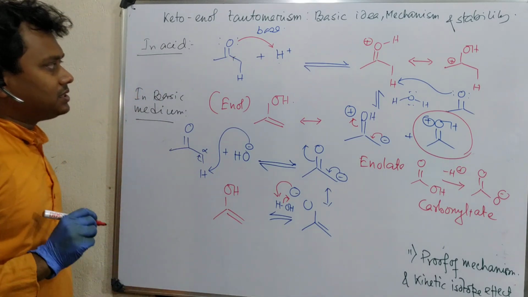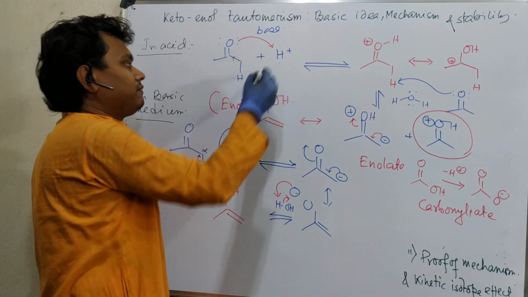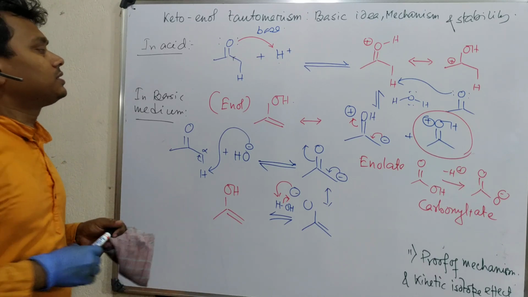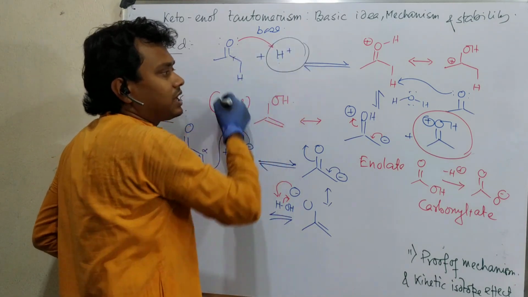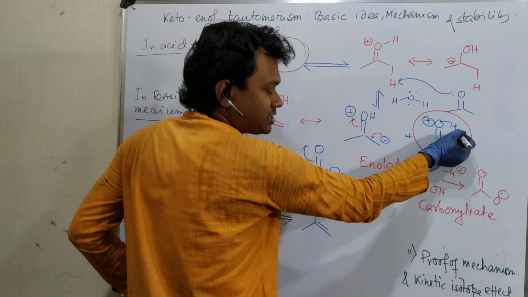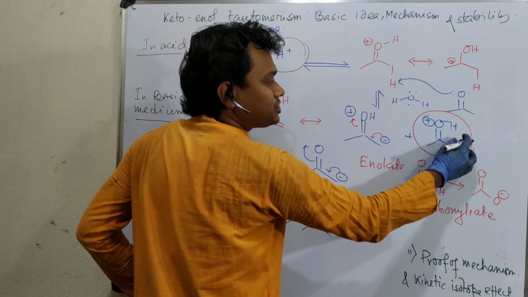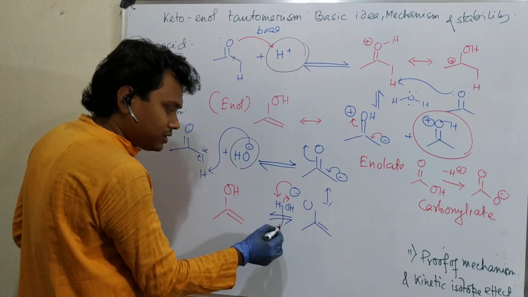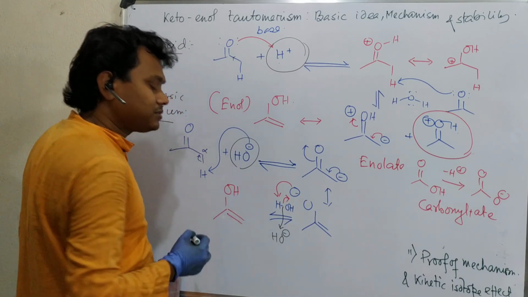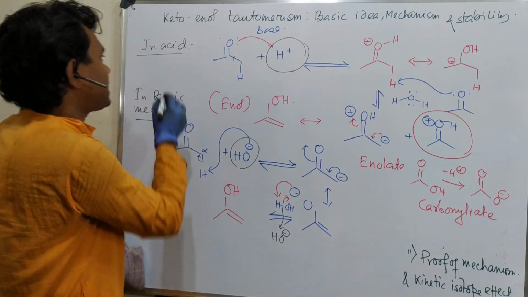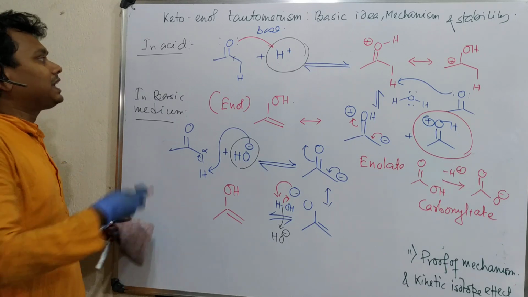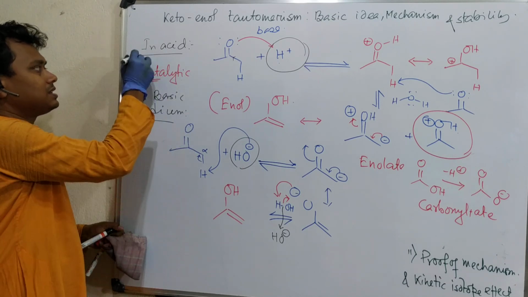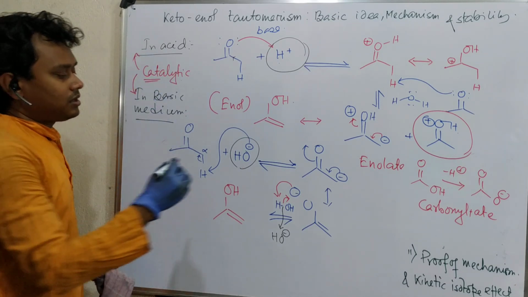Now the question: see, overall, when we used acid, acid was generated. Here acid consumption and here acid generation. Similarly, here base is consumed, here base is generated, so it results in OH minus production. So what is the conclusion? Acid or base is needed only in catalytic amount. They act as a catalyst for this process.